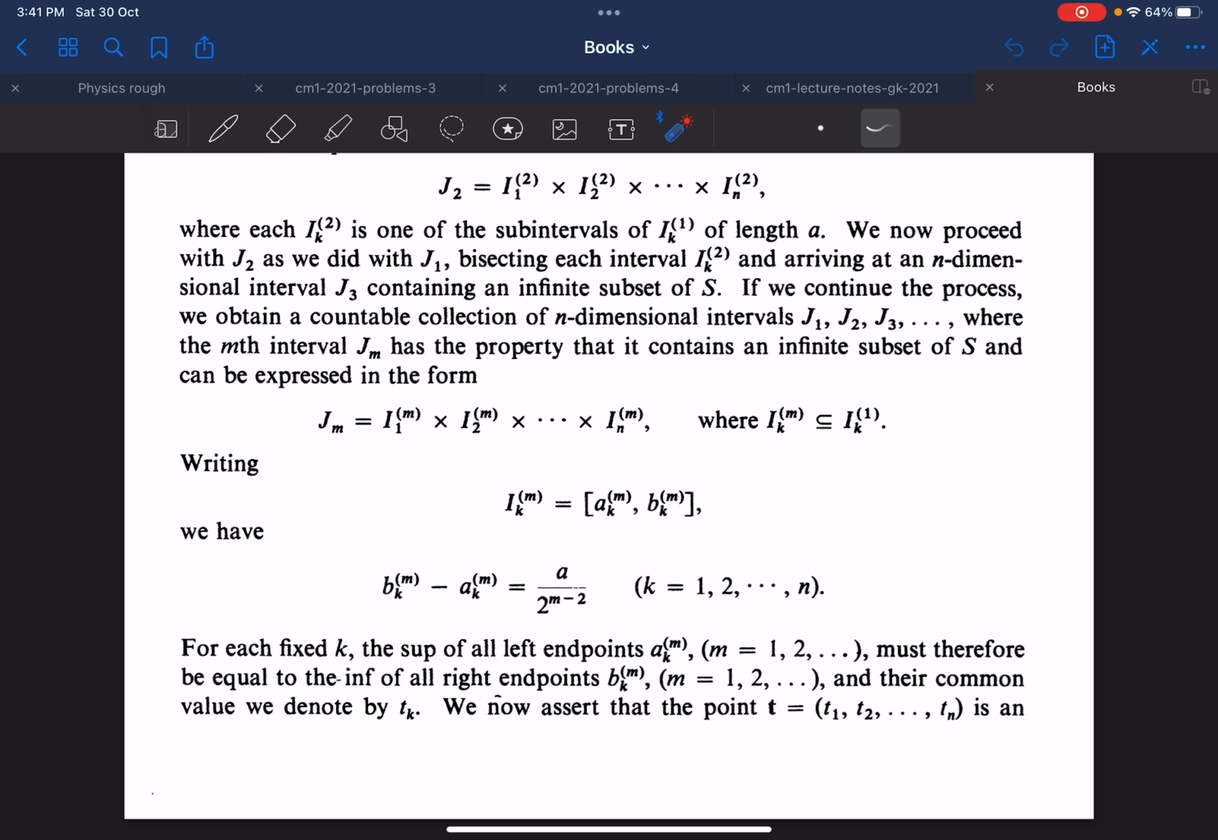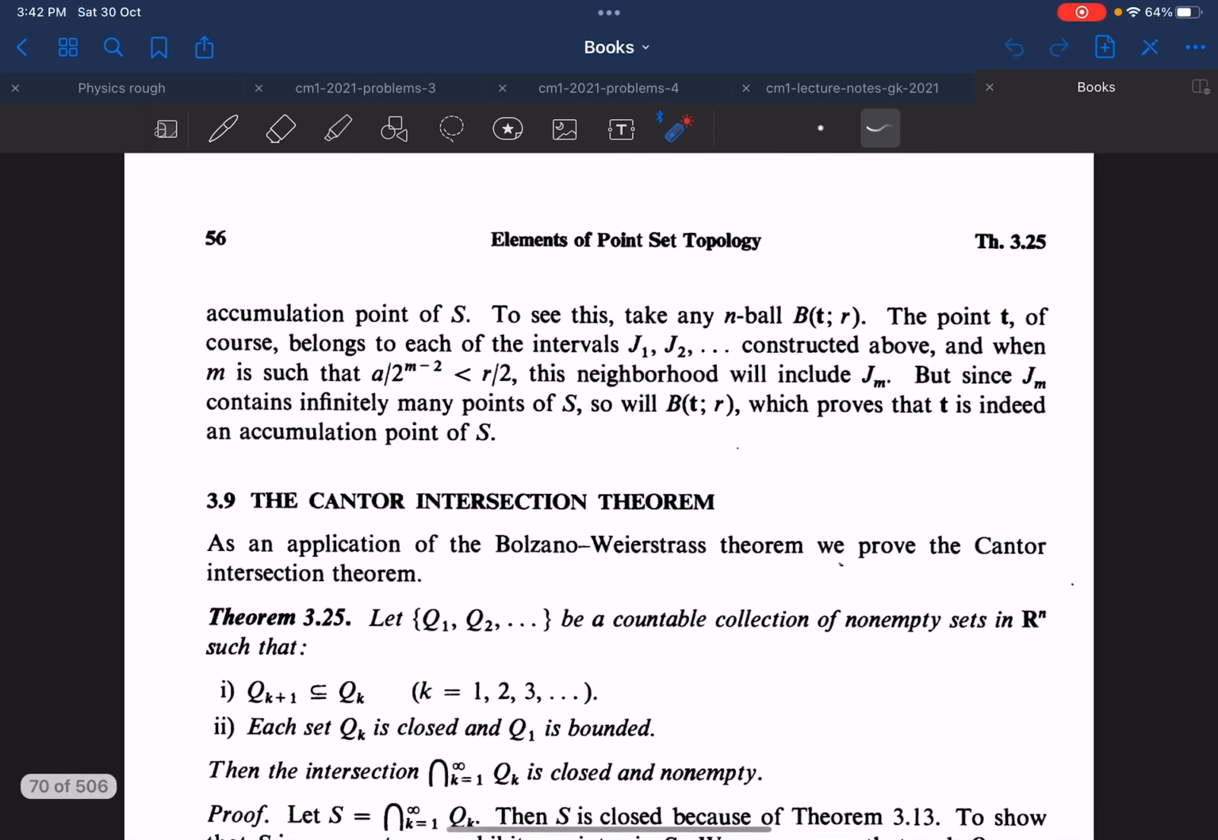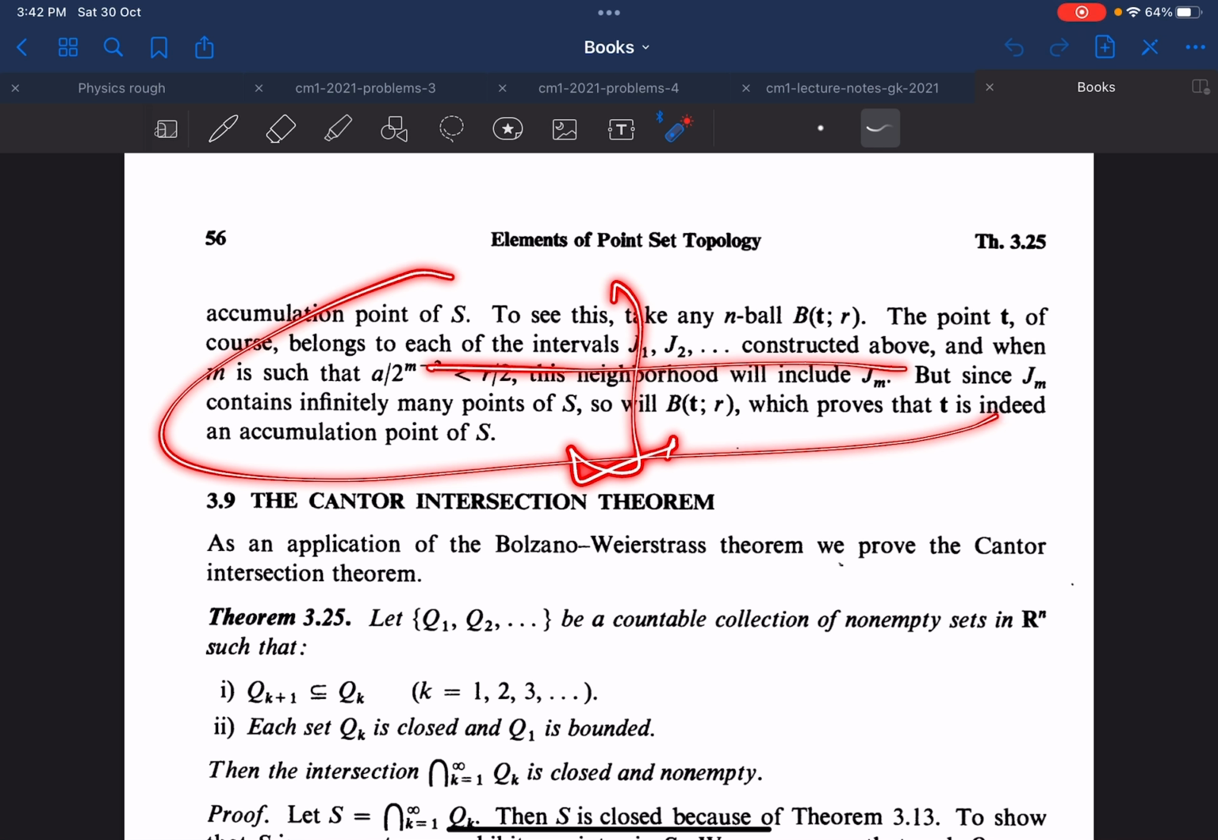So for a fixed k, the supremum of all left endpoints must equal the infimum of all right endpoints. They must converge, because the length is decreasing exponentially. By the characterization of intervals, they must have a common value, which we denote by tk. We now assert that the point t defined by t1, t2 up to tn is an accumulation point of S. To verify this, you could go through this section.